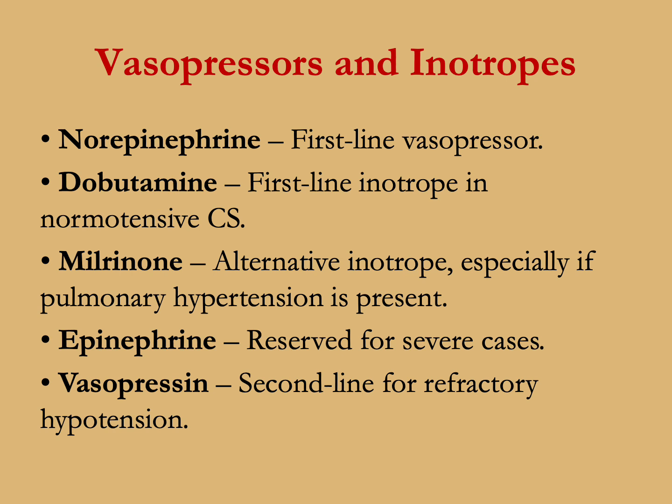Norepinephrine is a first-line vasopressor. Dobutamine is first-line inotrope in normotensive cardiogenic shock. Milrinone, alternative inotrope, especially if pulmonary hypertension is present. Epinephrine, reserved for severe cases. And vasopressin, second line for refractory hypotension.